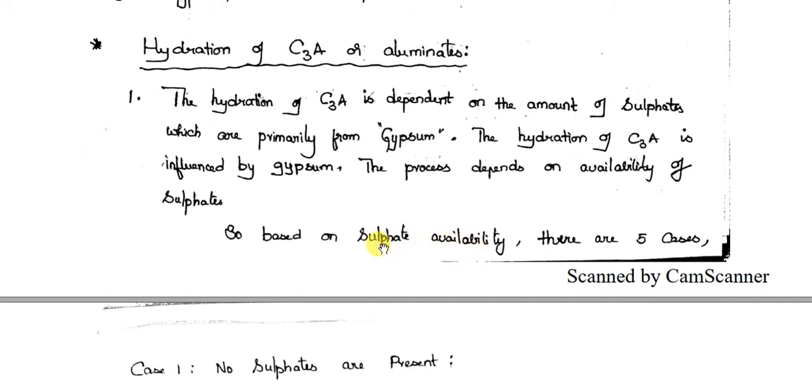So when you do not add gypsum, sulfates are not going to exist. When you add a sufficient amount of gypsum, the required amount of sulfates is available. And if you add more gypsum than required, there is an excess availability of sulfates. So these 3 cases influence the hydration of C3A in 3 different ways. Okay, so let us see each and every case.